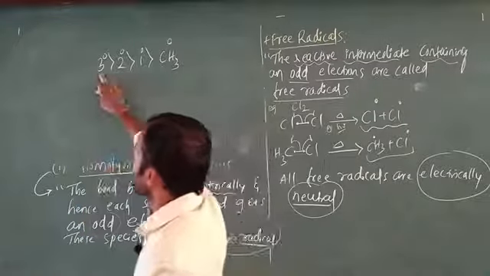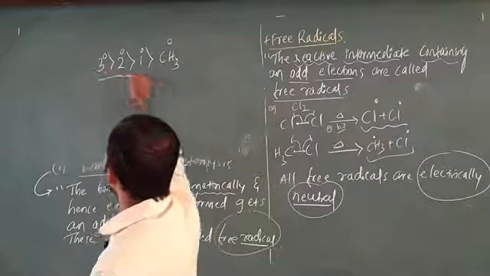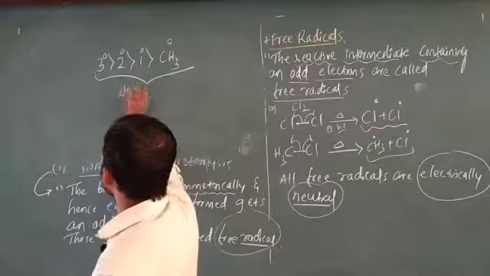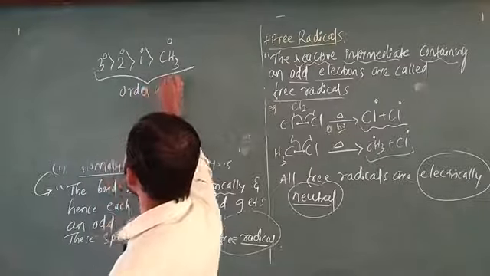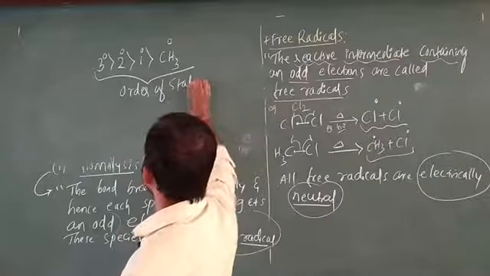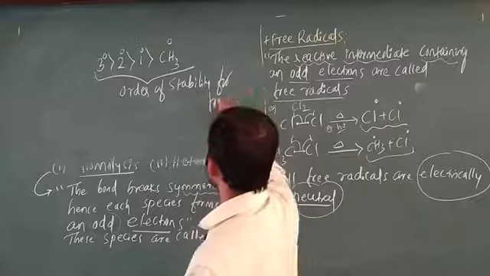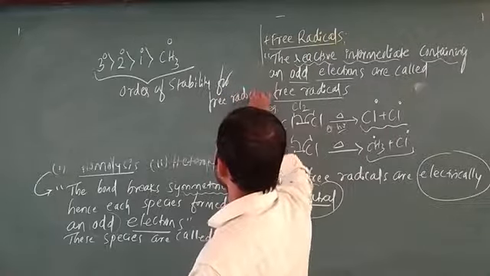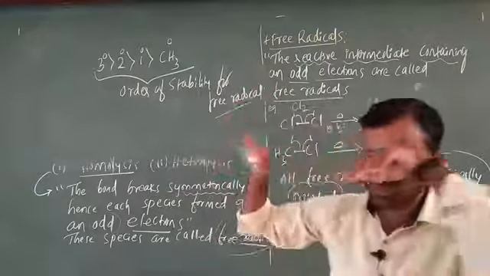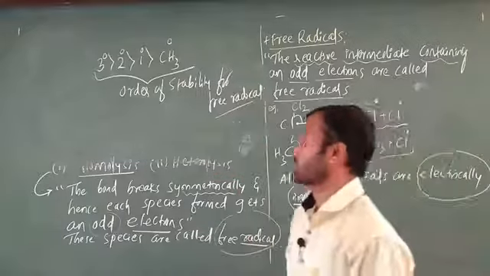This is the order of stability. You have to write the heading: stability order for free radical.